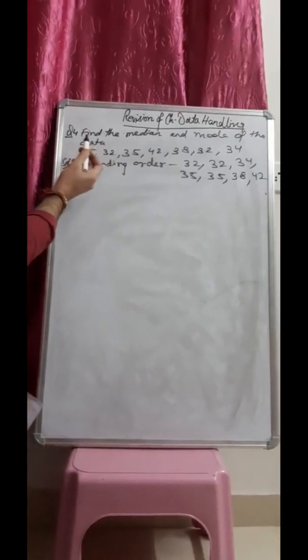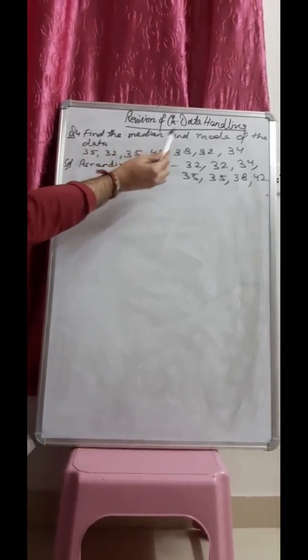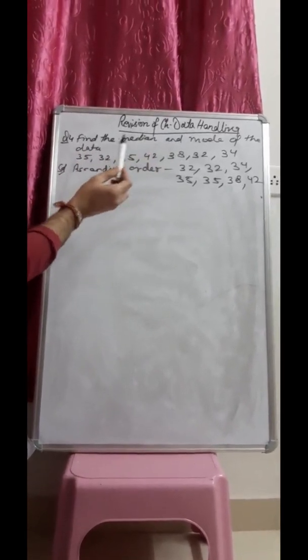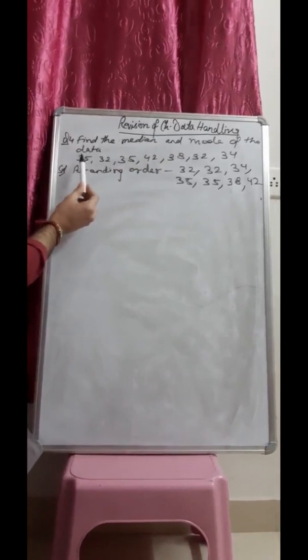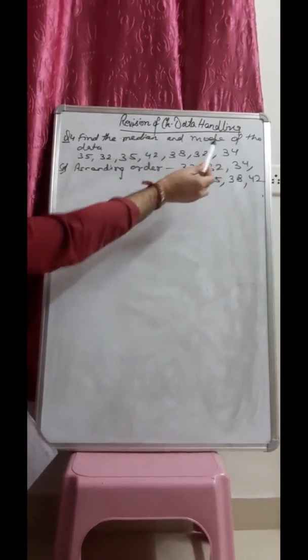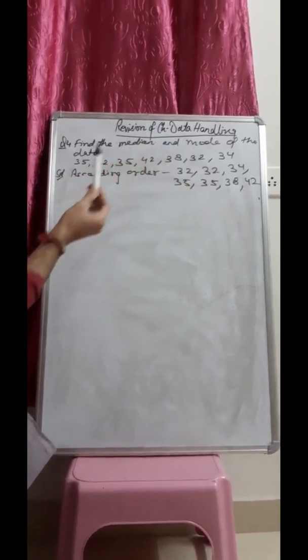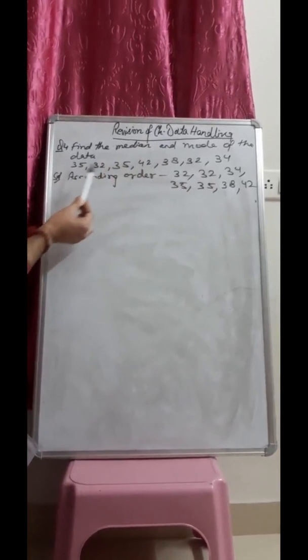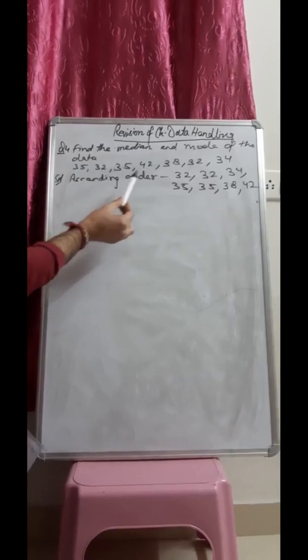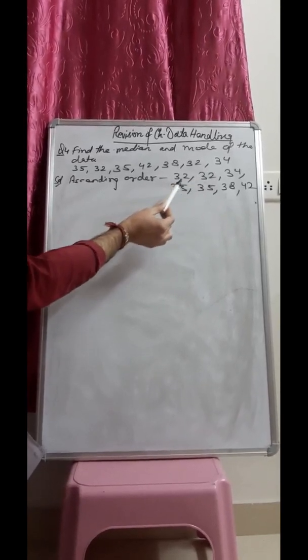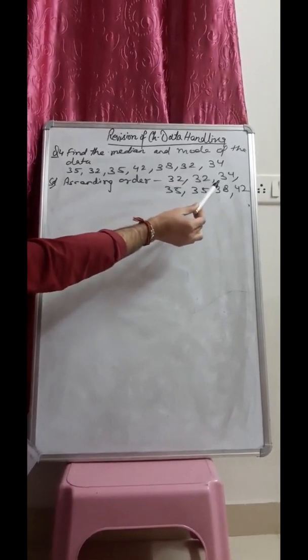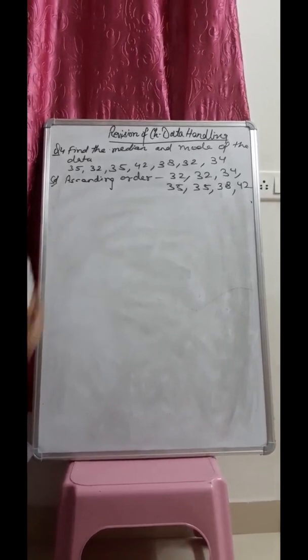So students, question number 4 is, find the median and mode of the data. So here we have been given 7 numbers, 1, 2, 3, 4, 5, 6, 7. These are 7 observations. To find out the median and mode, first step is to arrange this in ascending order. So 32, 32, 34, 35, 35, 38 and 42. So this is your ascending order.